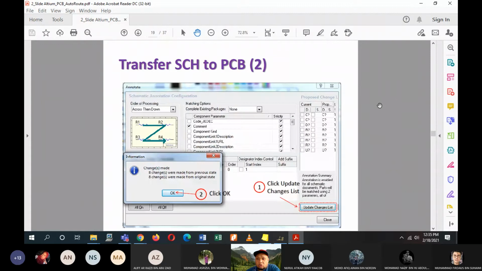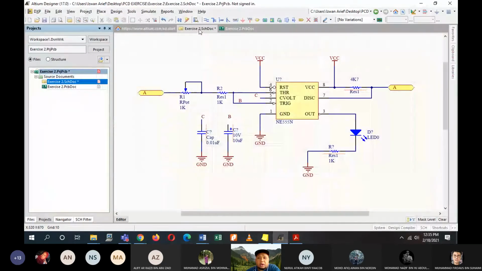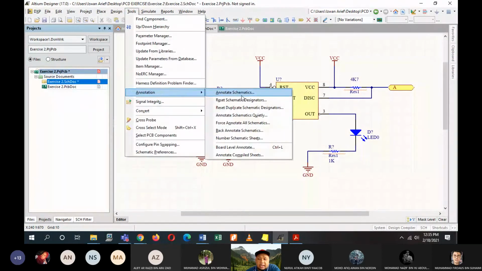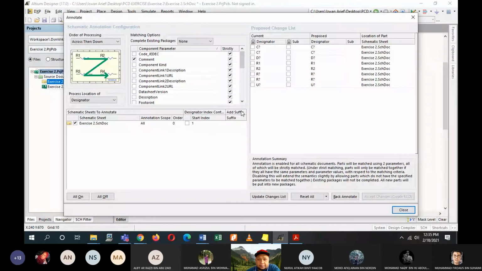To make sure you are on your schematic document, go to Tools, Annotation, and then click on Annotate Schematic. The summary says annotation is enabled for all schematic documents. Parts will be matched using two parameters, all of which will be strictly matched. If you look at this proposed change list, I changed two of them, R1 and R2.